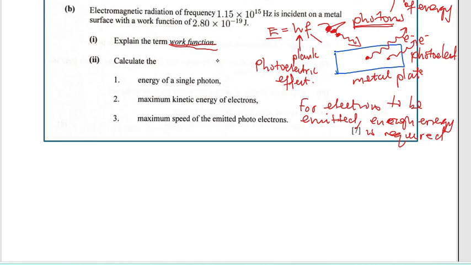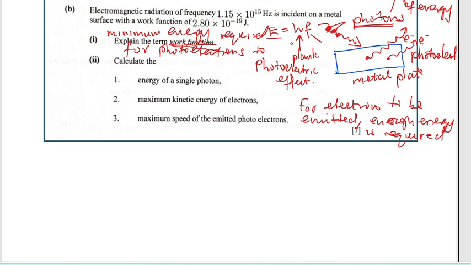So work function is a property of a metal, but basically the work function is the minimum energy required for photoelectrons to be emitted from a metal surface.